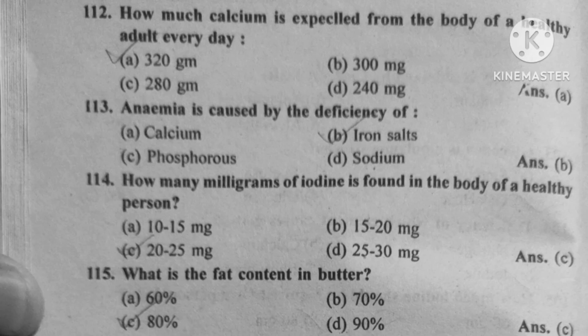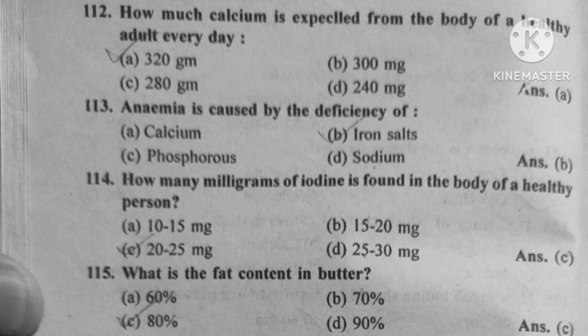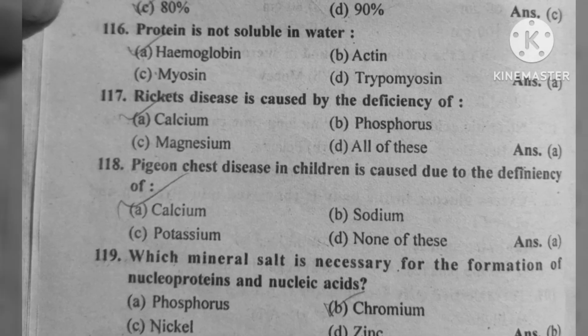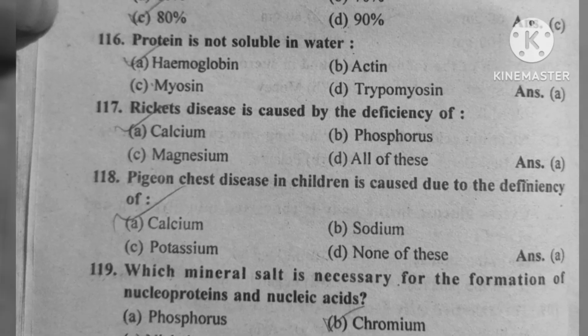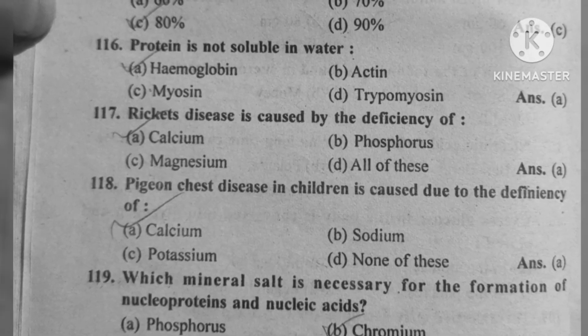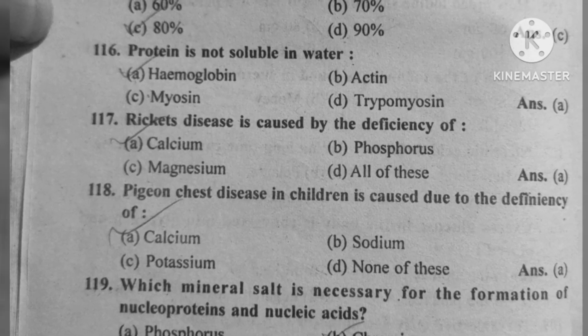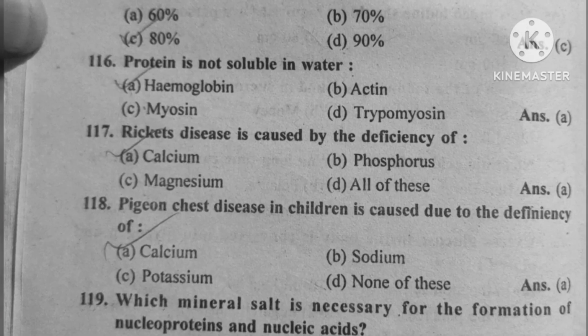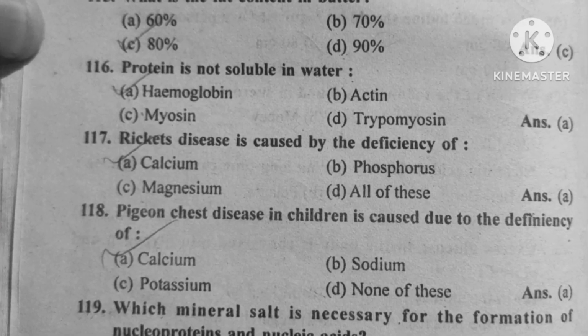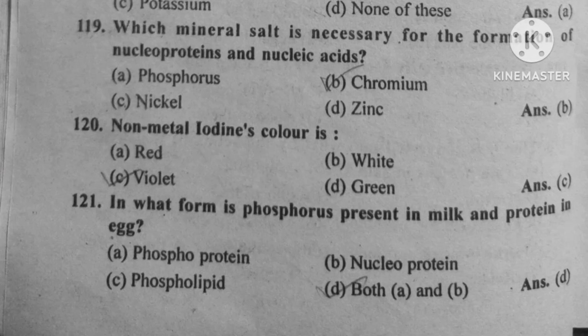Question number 115. What is the fat contained in butter? Option C, 80%. Question number 116. Protein is not soluble in water. Option A, hemoglobin. Question number 117. Rickets disease is caused by deficiency of option A, calcium. Question number 118. Pigeon chest, a disease in children, is caused due to deficiency of option A, calcium. Question number 119. Which mineral salt is necessary for the formation of nucleoprotein and nucleic acid? Option B, chromium.